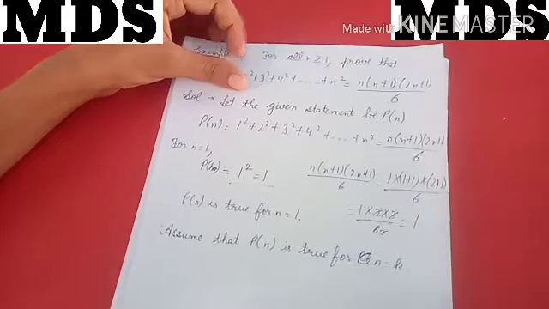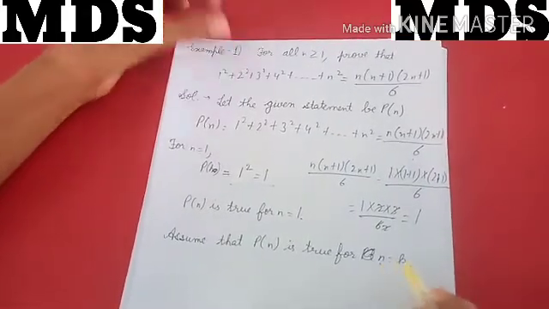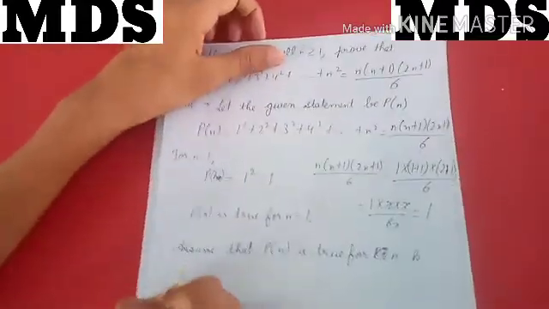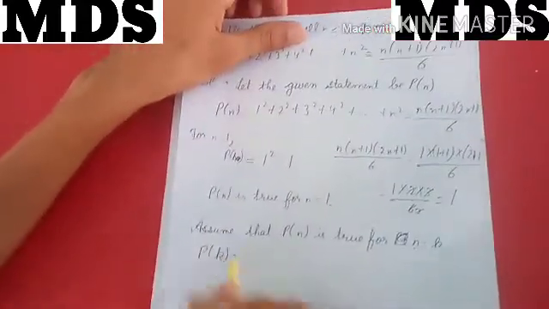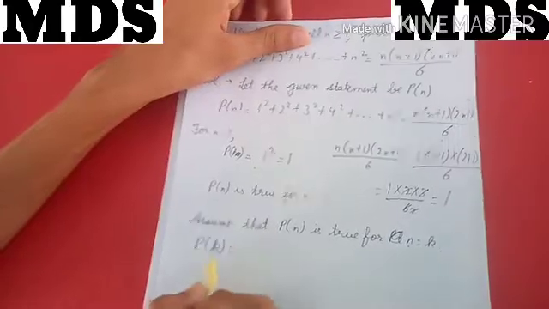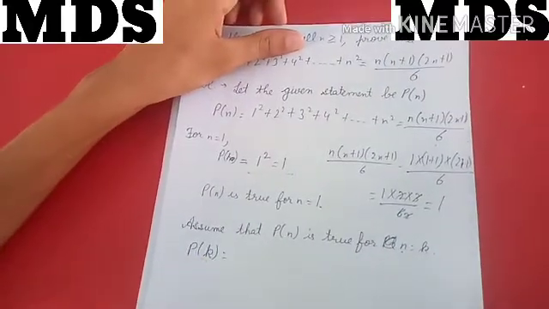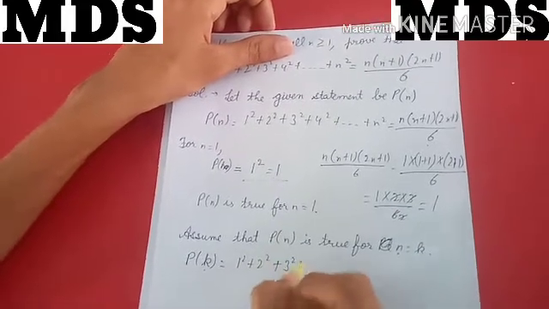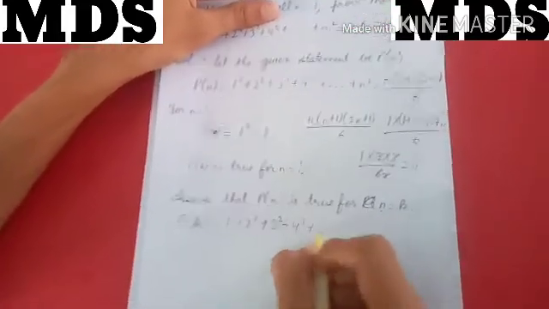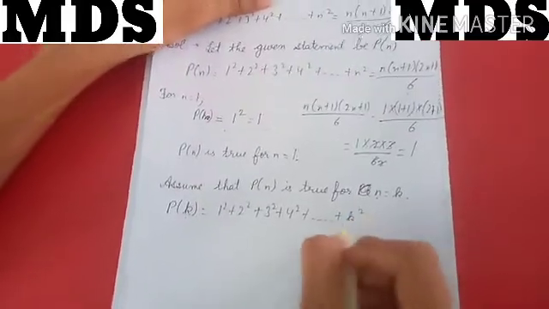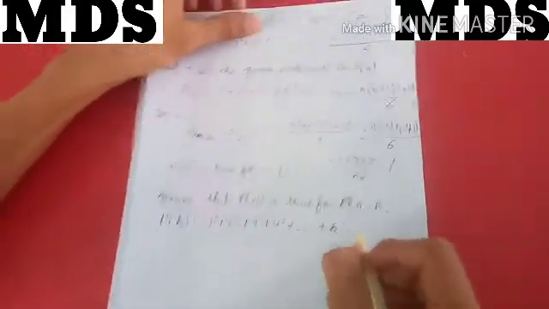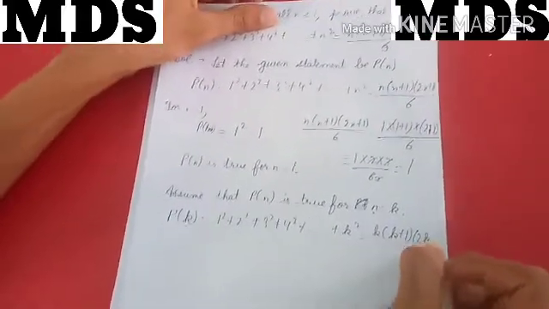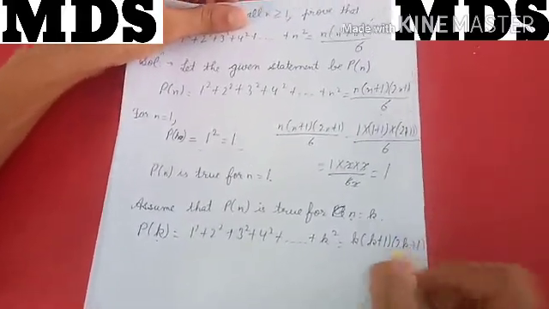That means if n has the value k, it will be true. Therefore we get P(k), where in place of n we write k everywhere. That will be 1 squared plus 2 squared plus 3 squared plus 4 squared, in this way till k squared, equal to k(k+1)(2k+1)/6.